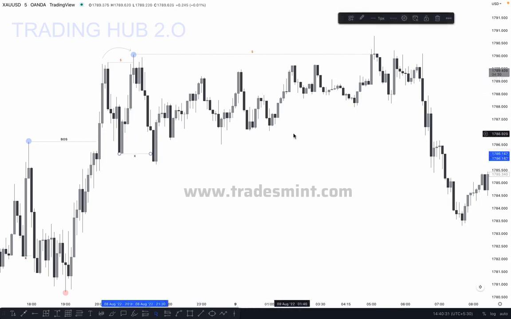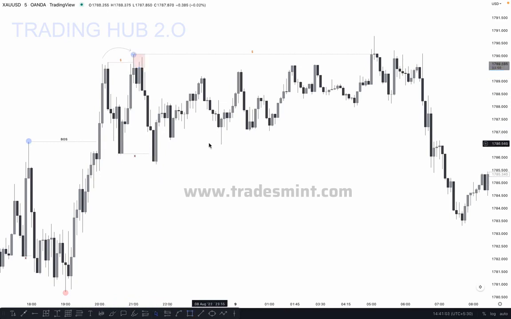And this is also known as a change of character, and this is also known as an inducement, because the market swept the major high, so the first move is also known as a change of character. Correct. So you have to prepare on both sides. When the market sweeps this high, we can sell on this side till this zone, right? And what happened here? The market again pushed higher, took out this high and swept this previous high, and we can again sell here. Okay, so this is our entry for the sell for the short term.